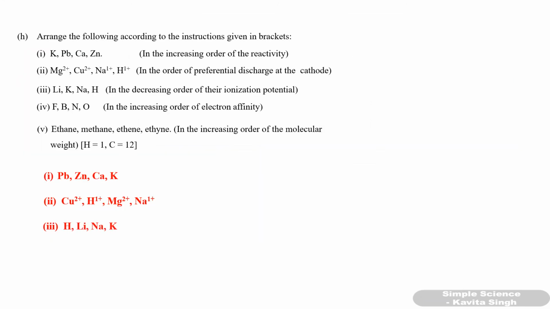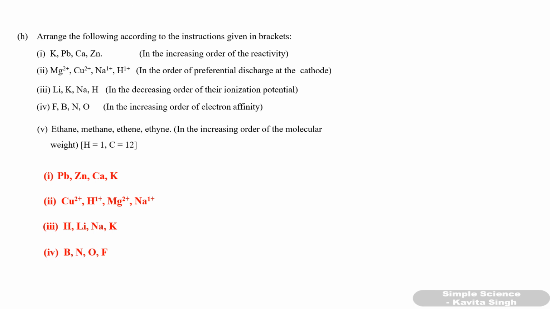So the next answer is hydrogen, lithium, sodium and potassium in the decreasing order of their ionization potential. Highest ionization potential is for hydrogen, lowest ionization potential is for potassium. Fourth one, fluorine, boron, nitrogen, oxygen in increasing order of electron affinity. Electron affinity increases from left to right in a period. So the order will be boron, nitrogen, oxygen and fluorine.